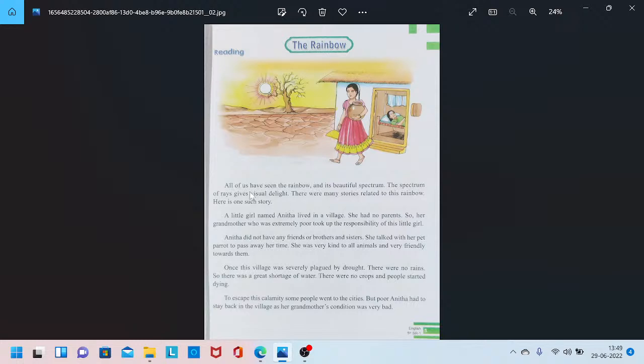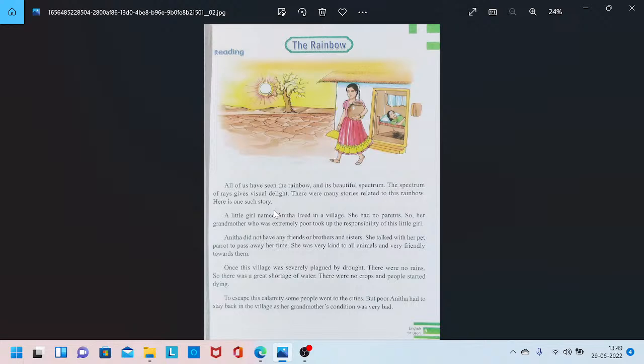All of us have seen the rainbow, right? We have all seen the rainbow, how beautiful it is. I'm going to read the paragraph now. All of us have seen the rainbow and its beautiful spectrum. The spectrum of rays gives visual delight. There were many stories related to the rainbow. Here is one such story.